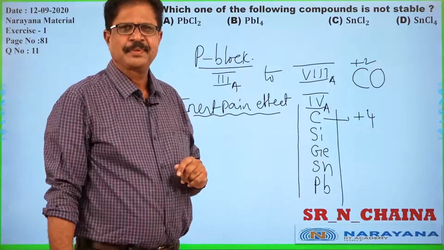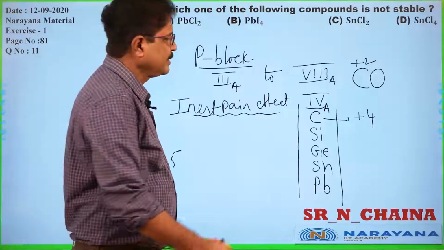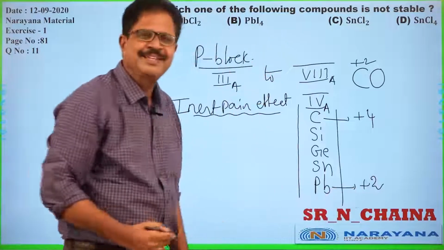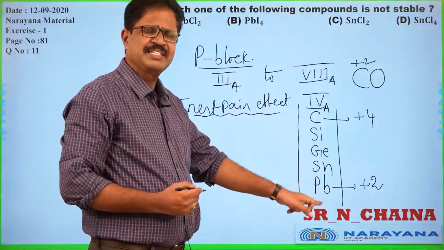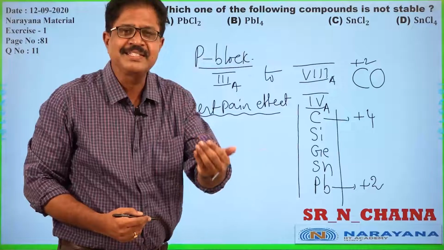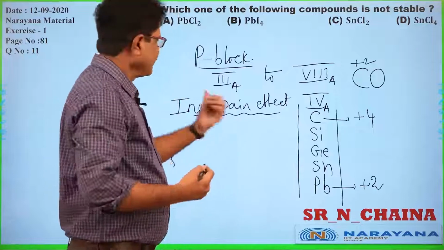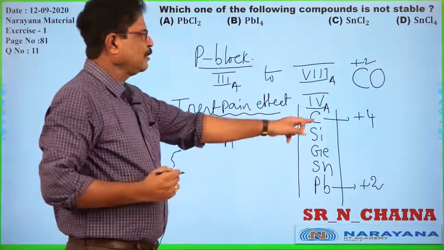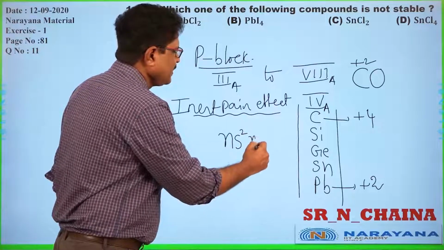Very rare, less than 1%, +2 is there. But when we move from carbon to lead, the stability of +2 oxidation state increases. That is what we mean. Stability of higher oxidation state decreases and lower oxidation state increases down the group. Why? The reason behind it is the inert pair effect. You know very well, the general outermost configuration of fourth group elements is ns2 np2.